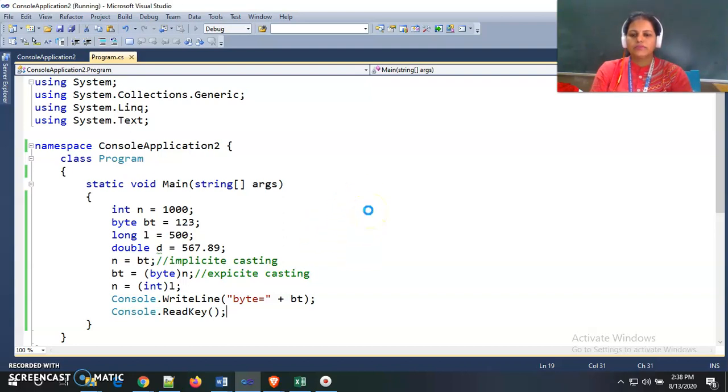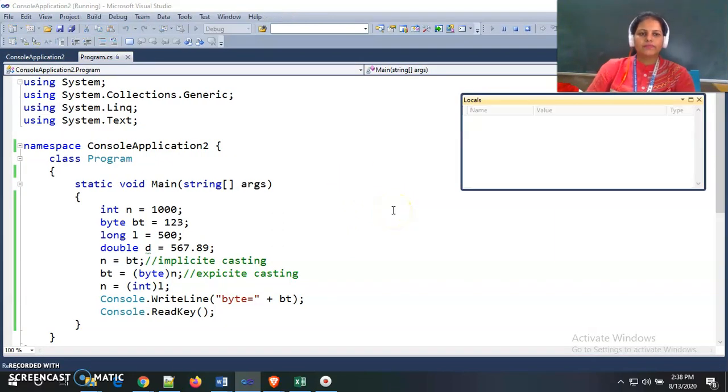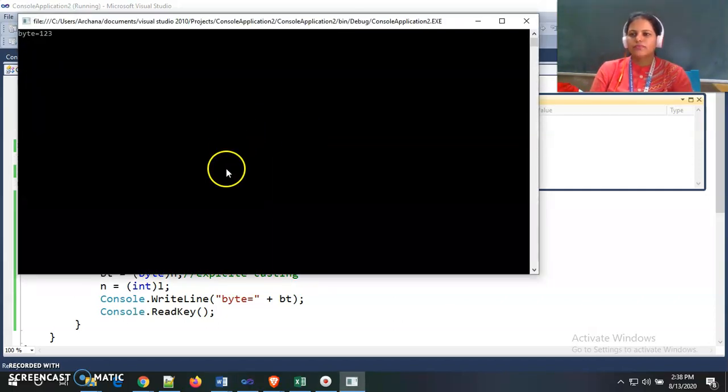It takes some time to get output. Now byte gives me 123 and not 1000 actually. We are storing the value of n, which is an integer having the value 1000, inside this byte variable by explicitly casting that integer value to byte.